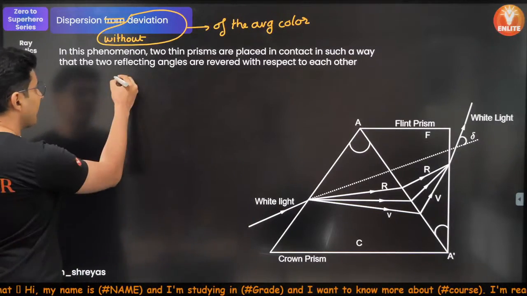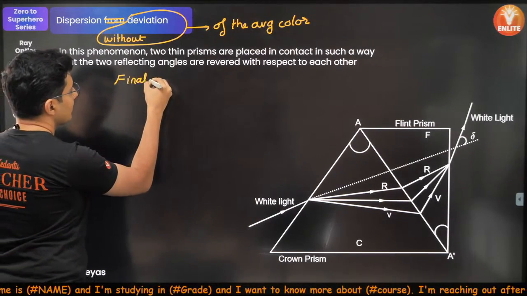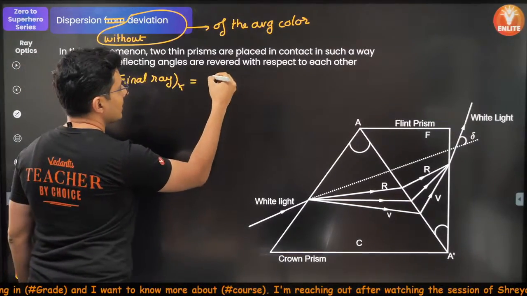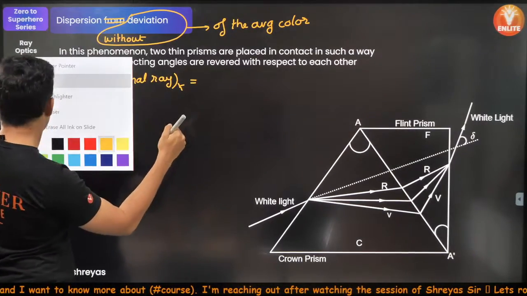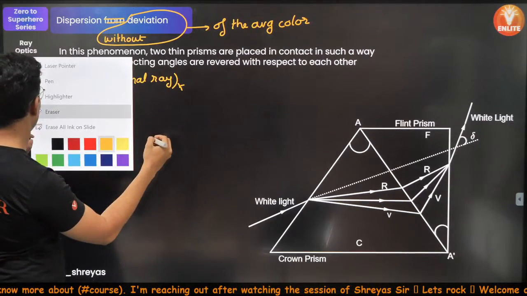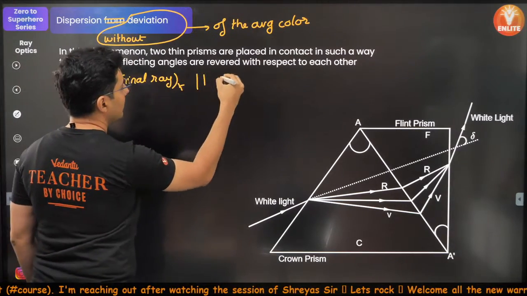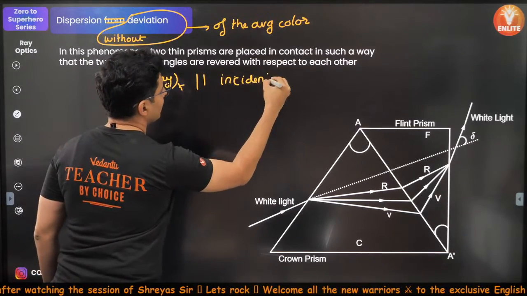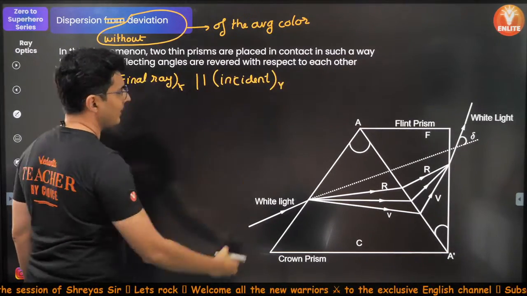The final ray of yellow color is parallel. I would say put a word parallel over here. Yes, parallel to the initial or incident ray for yellow color again.